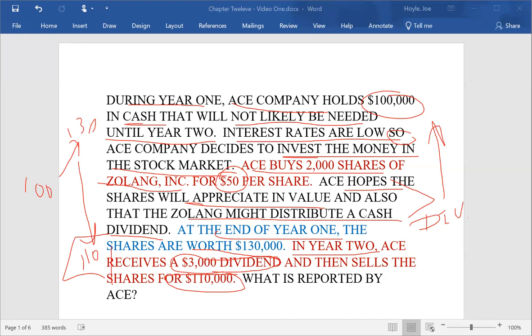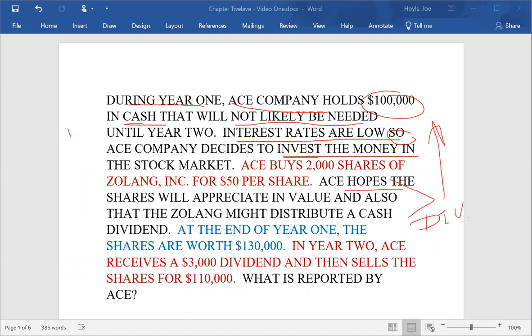So from an accounting perspective, what is reported by Ace? A fairly common situation where a company has bought an investment in some other company, and the price of the stock went up and down, and they received a dividend. How is this going to be reported by Ace Company?